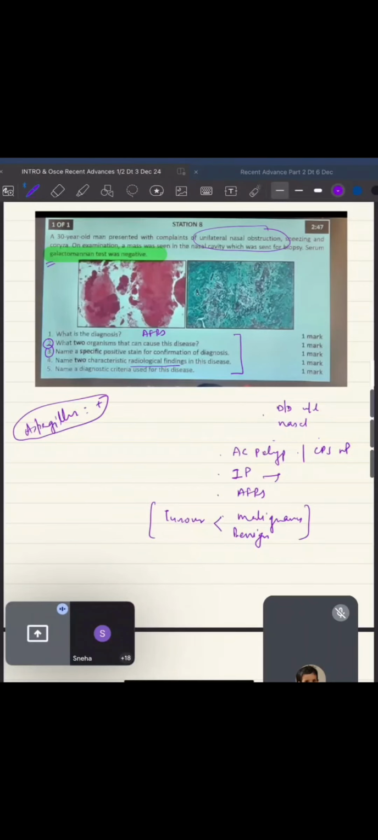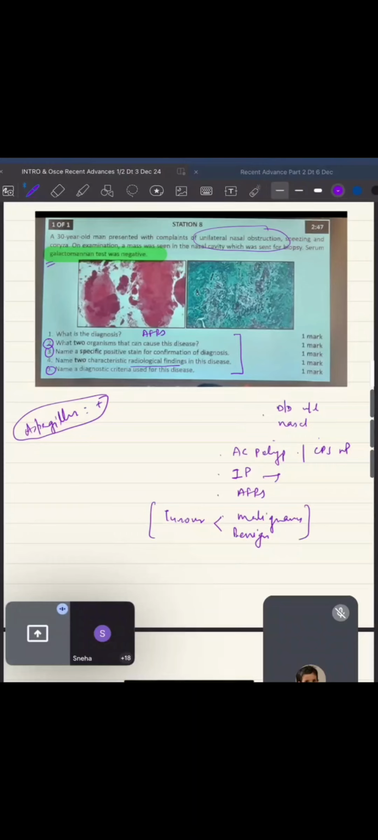We see the deposition of these metallic things inside the... Name the diagnostic criteria. We only remember Benton-Kunz criteria. Don't we remember? So where is it used? It is used in your AFRS. So that's how also you can get back to what is the correct answer.